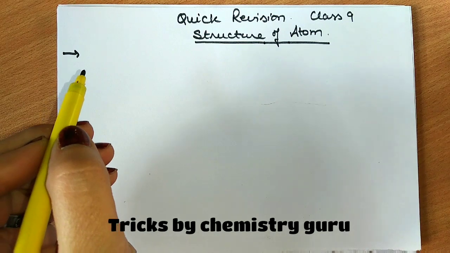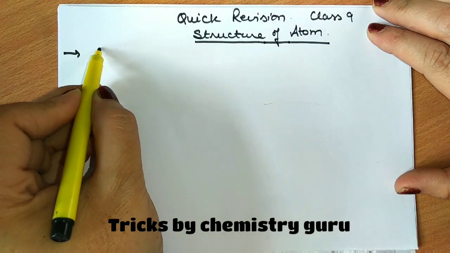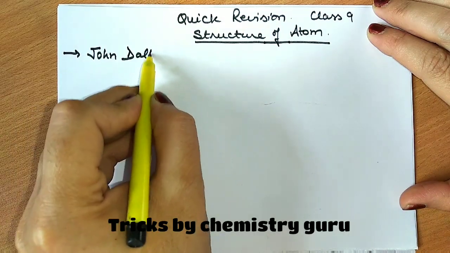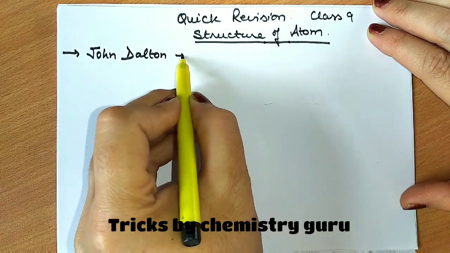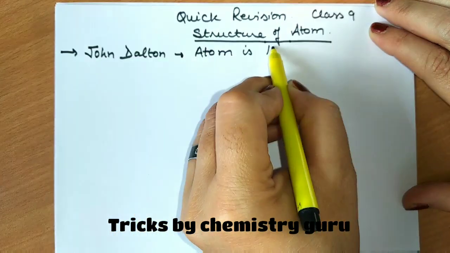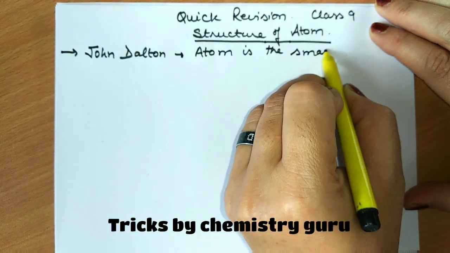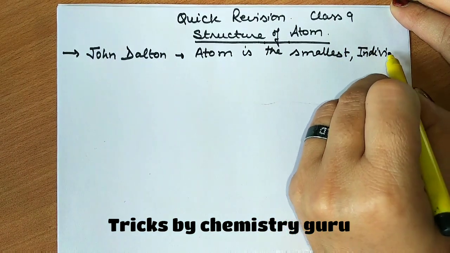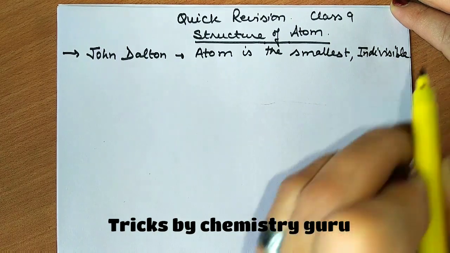First, as we have studied in the previous class, John Dalton, in 1808, gave a theory, Dalton's atomic theory. John Dalton says that atom is the smallest particle, and it is indivisible too. Indivisible means it cannot be divided further for any matter.